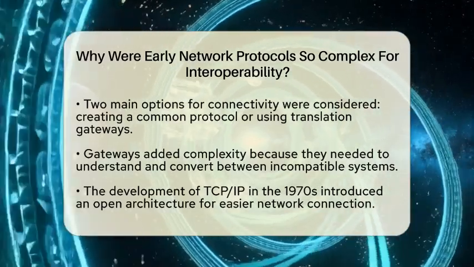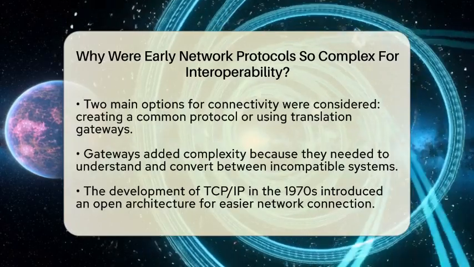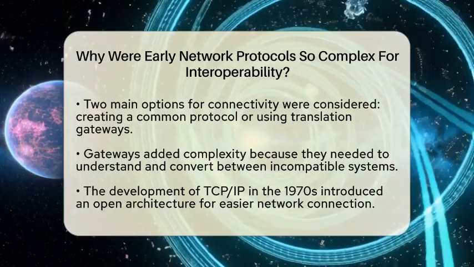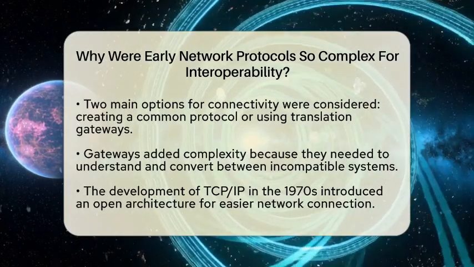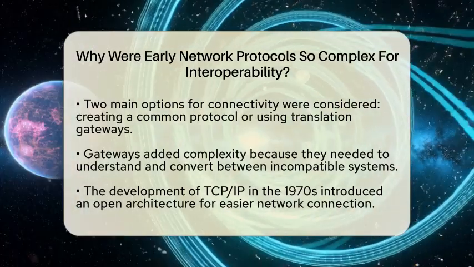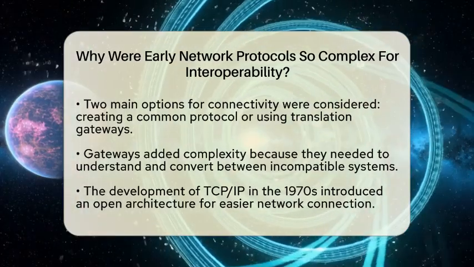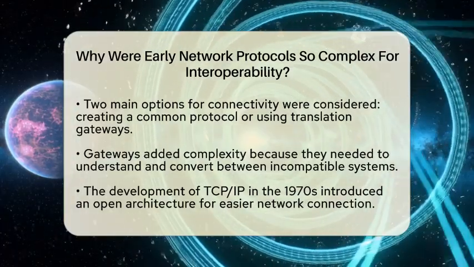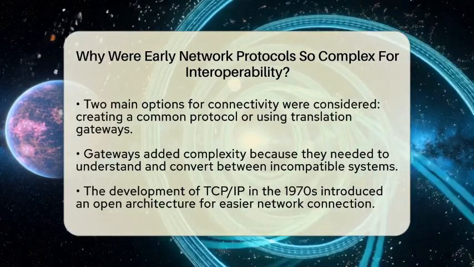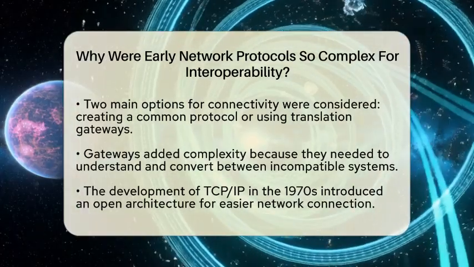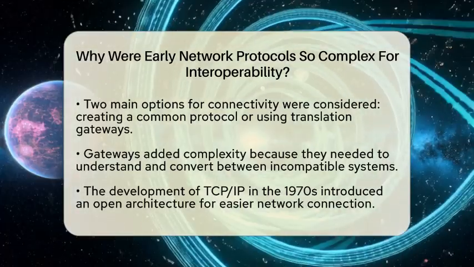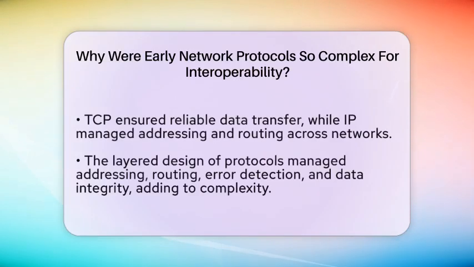Then came the development of the Transmission Control Protocol and Internet Protocol in the 1970s. This suite of protocols introduced the idea of open architecture. It meant networks could connect through standard interfaces and rules, making communication easier. The Transmission Control Protocol made sure data was sent reliably, while the Internet Protocol handled addressing and routing. Together, they allowed data packets to travel across many different networks seamlessly.